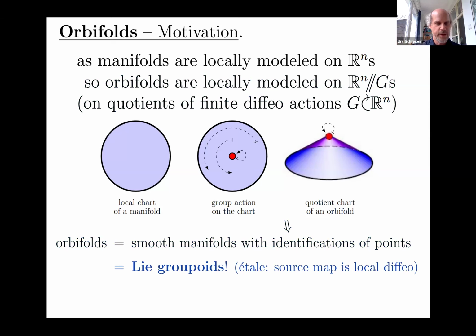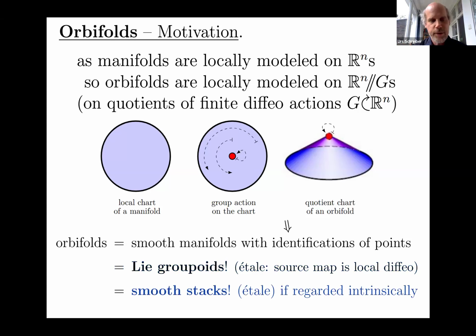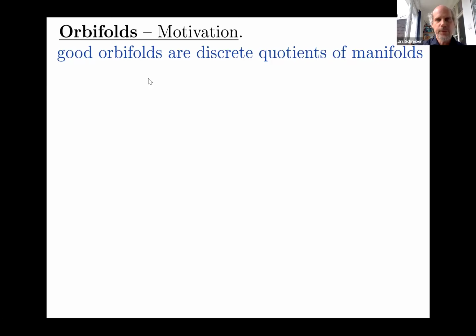So in the modern picture, this is not the original definition of orbifolds, but it's standard now. Orbifolds are actually a special kind of Lie groupoid, smooth groupoids. Specifically they're étale groupoids. So there are some conditions that make a Lie groupoid an orbifold. And if we regard these groupoids up to what's sometimes called Morita equivalence, the natural notion of equivalence between groupoids, then the technical term for Lie groupoids in that incarnation is smooth stacks. And I'll be switching between these two terminologies back and forth as we go. So that's orbifolds for us.